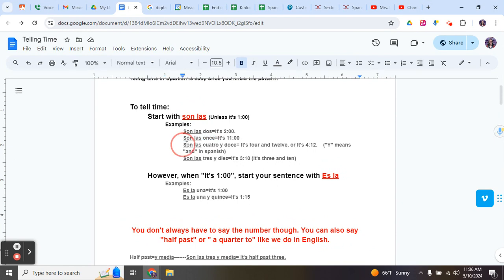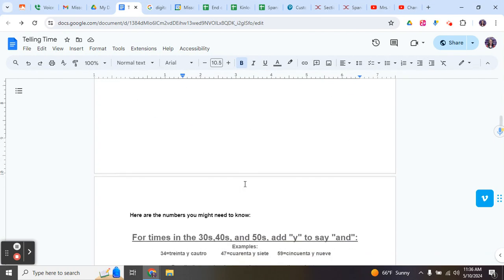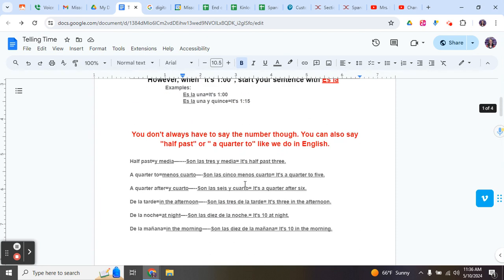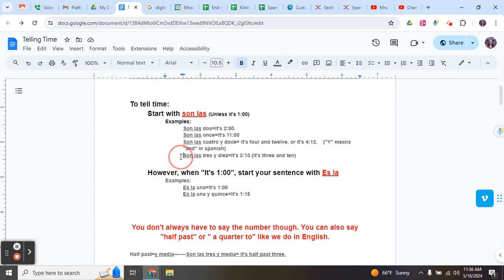Now, if we say "son las cuatro y doce," y means "and," and doce means 12, we are saying it is 4 and 12, so it's 4:12. If you want to say the minutes after that main hour, you just add them in. You just have to know how to say the numbers. On this chart, I gave you a sheet with the translations for all the numbers. "Son las tres y diez" is 3 and 10, so it's 3:10. That's the basics for how to say what time it is.